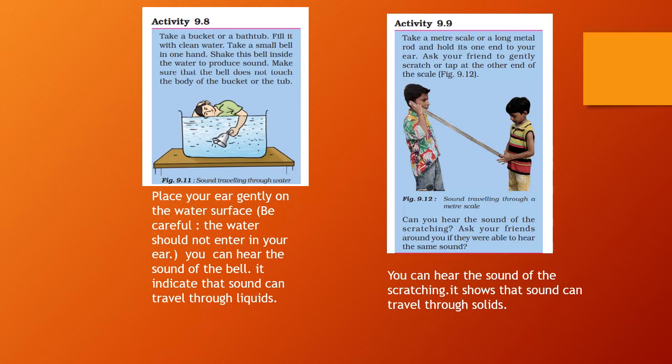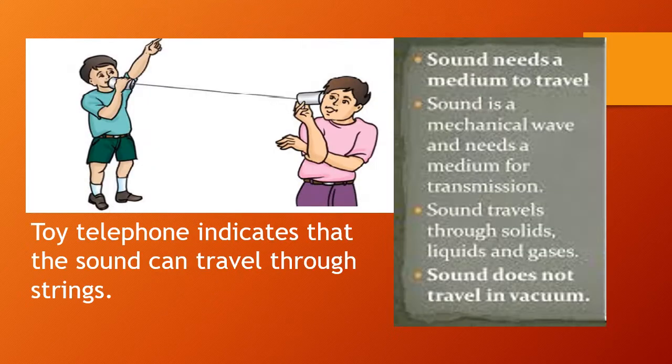We know sound can travel through liquids from the second activity, and from this third activity, we can confirm that sound can travel through solids. And from the first activity, the tumbler and cell phone activity, we can say that sound can travel through air. Children, you know about the toy telephone? Yes, the toy telephone indicates that sound can travel through strings.